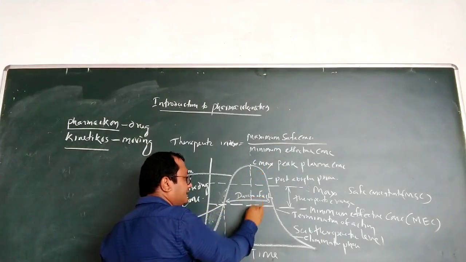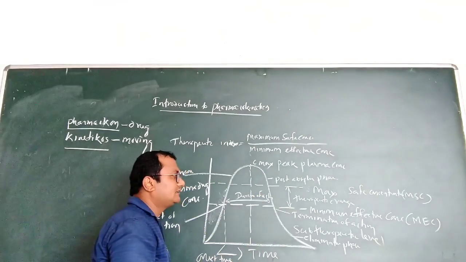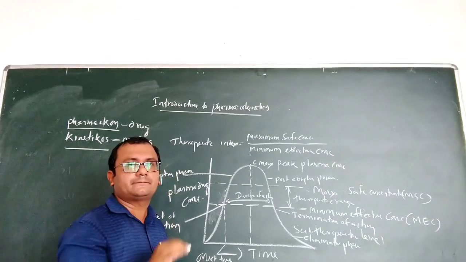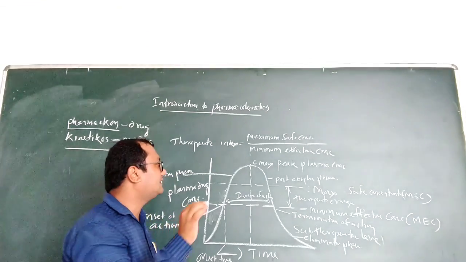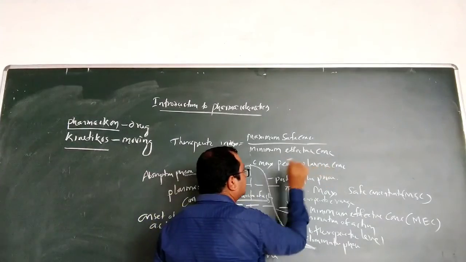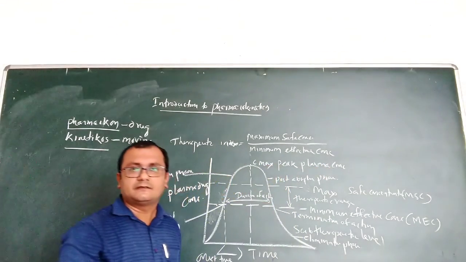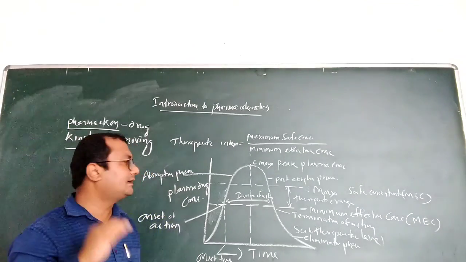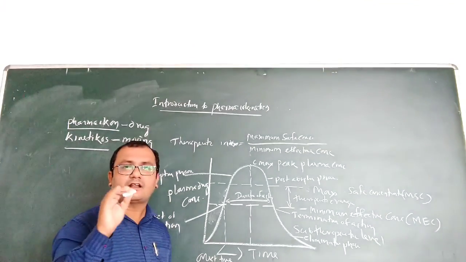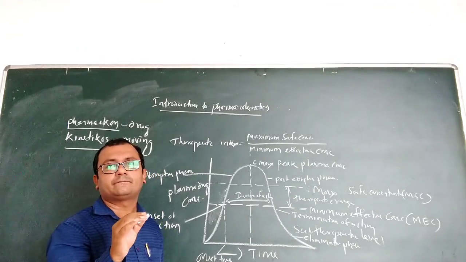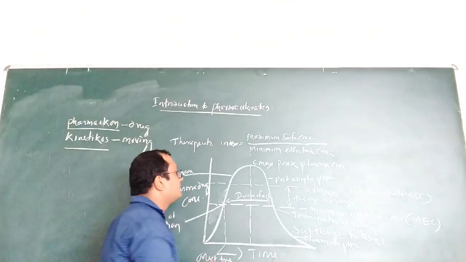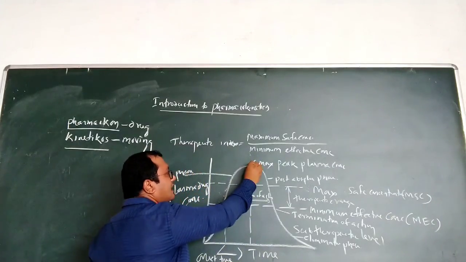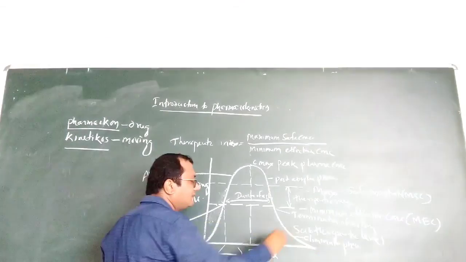We can tell this is the peak plasma concentration, the point where the drug concentration reaches its highest, maximum level. That is called peak plasma concentration, or Cmax, the maximum concentration of drug in plasma, where the drug will give maximum effect and then it will decrease. So if we take this graph, it suddenly rises, and after one point it decreases again.